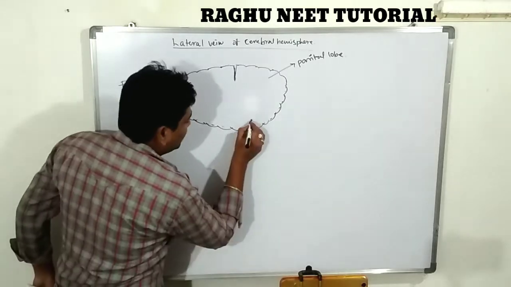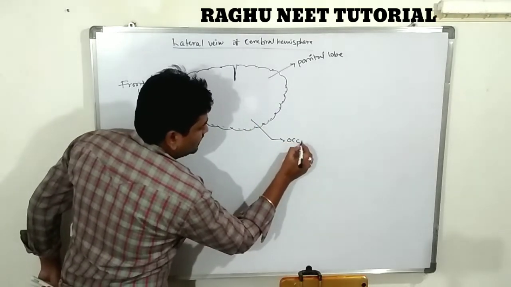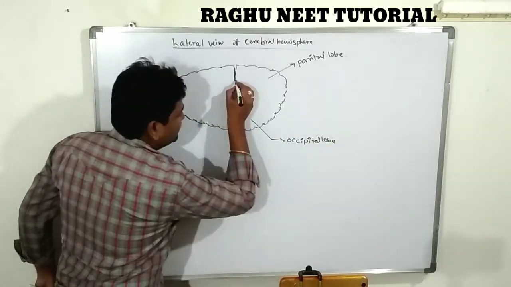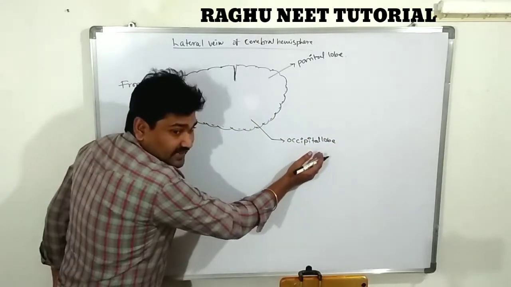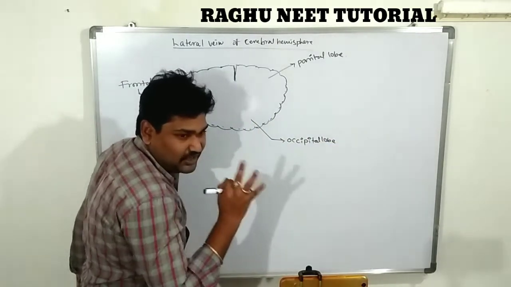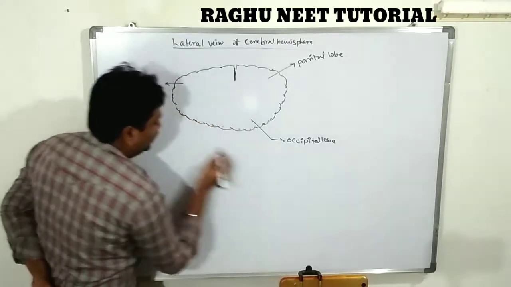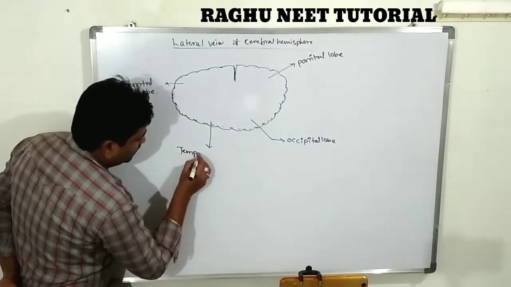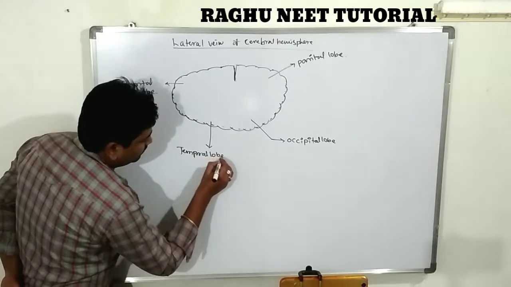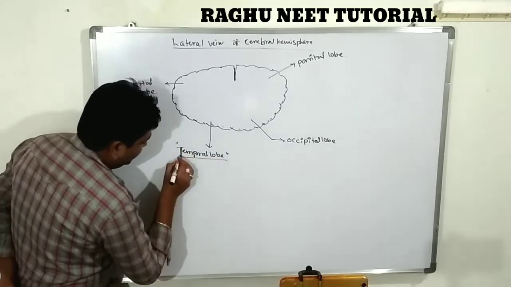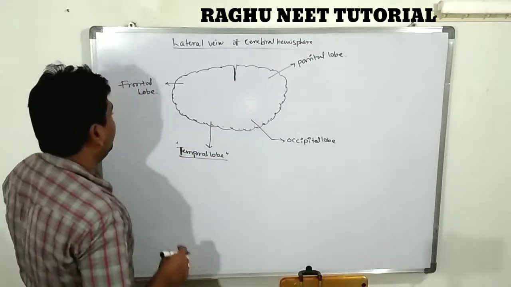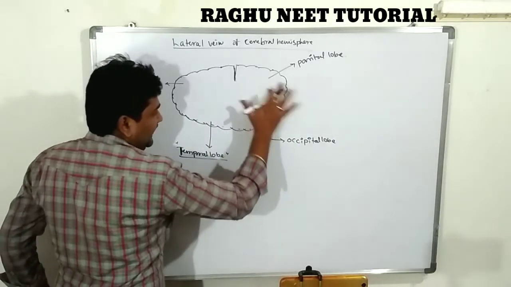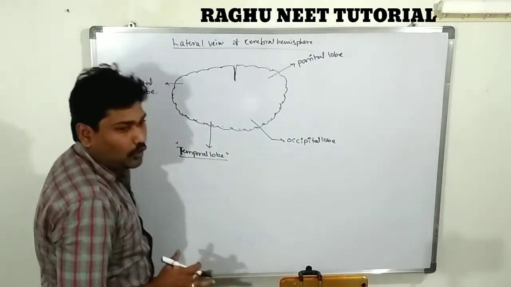Third one is the occipital lobe. Fourth one is the temporal lobe. So frontal, parietal, occipital and temporal, 4 lobes are there.